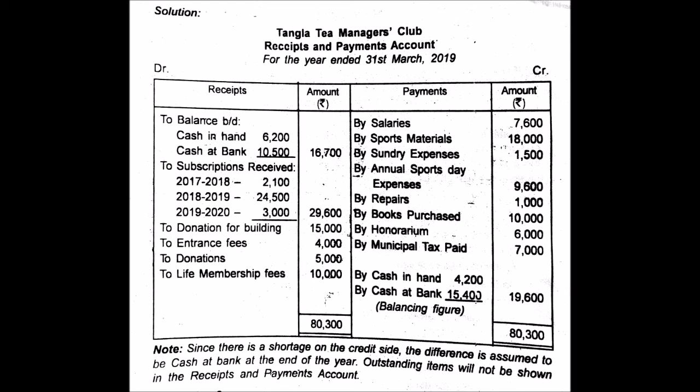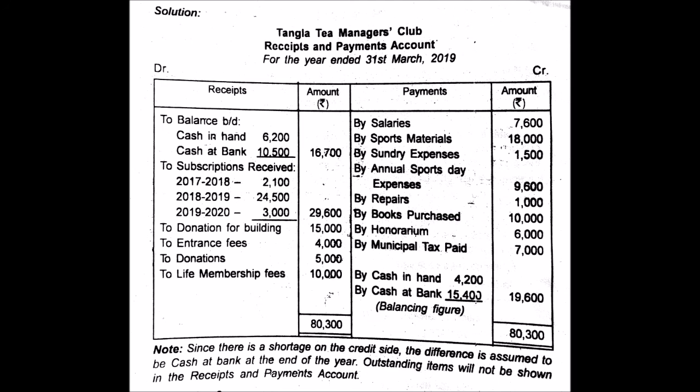In this question, when you add both sides without the balance of bank, you will find that the credit side total is lesser than the debit side. That means the balancing figure will appear on the credit side. If the debit side had been less, it would have come on the debit side as bank overdraft. We will do all those kinds of sums in the subsequent lectures.